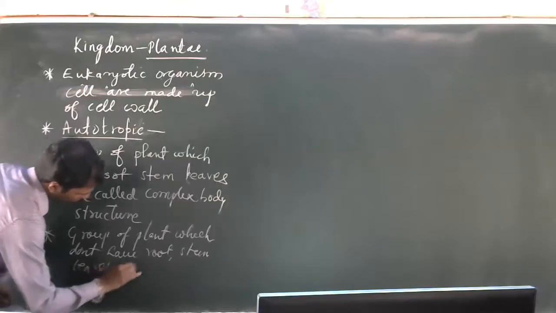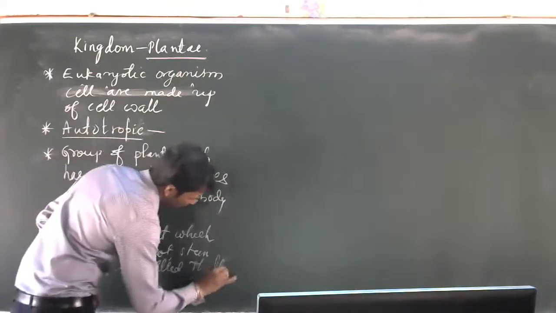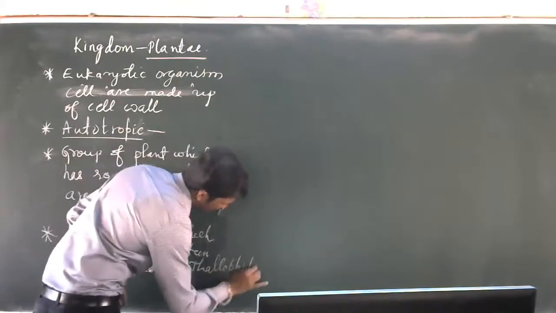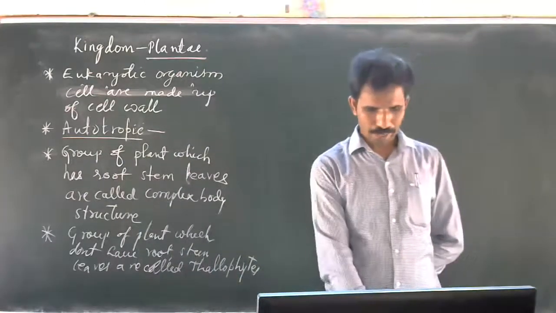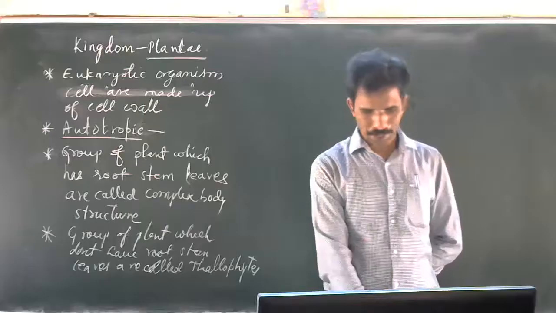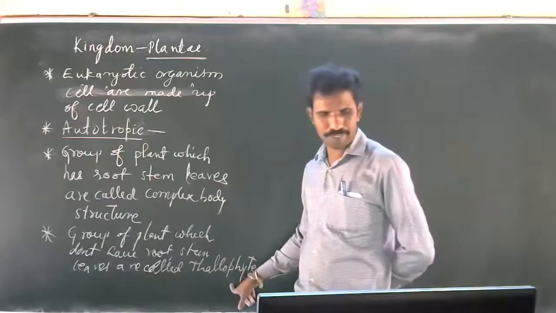A group of plants which do not have root, stem, and leaves are called thallophytes. You can see here in the textbook that plants which do not have a differentiated plant body are called Thallophyta.